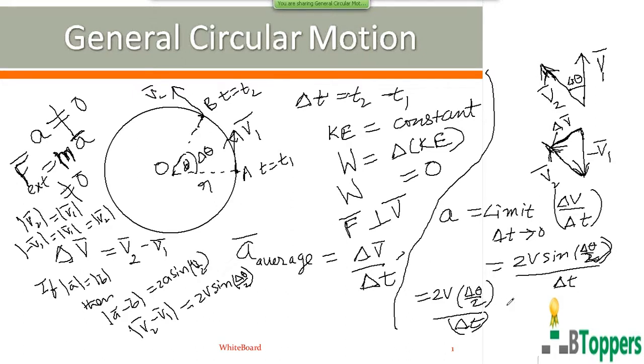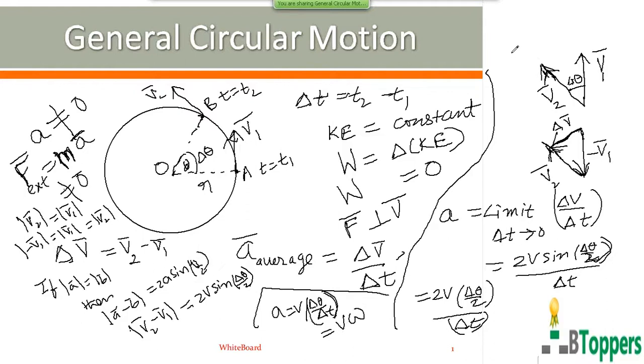So you get V into, let me write this step again here: magnitude of instantaneous acceleration is equal to V into delta theta by delta t. So when the time interval delta t is tending to 0, this ratio delta theta by delta t will be written as d theta by dt, that is equal to omega.